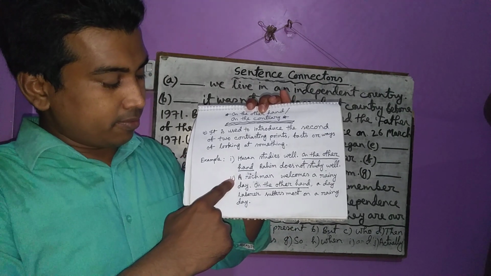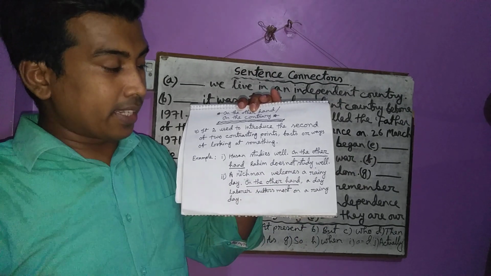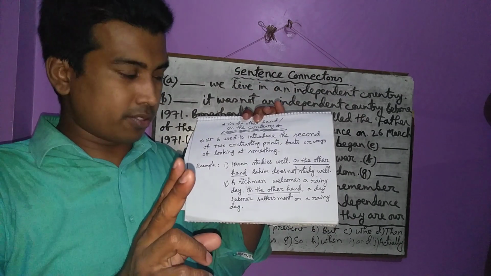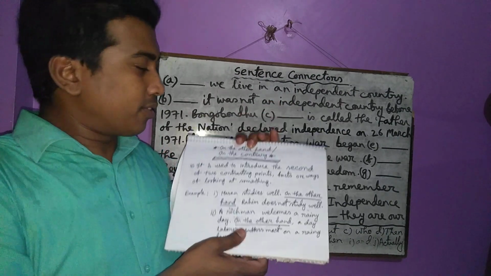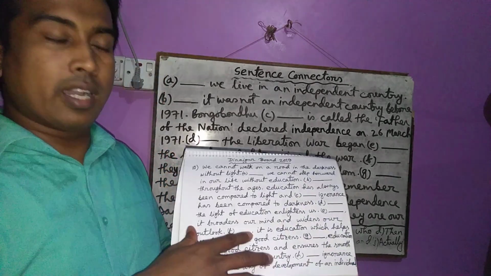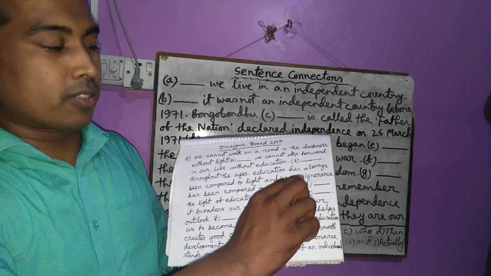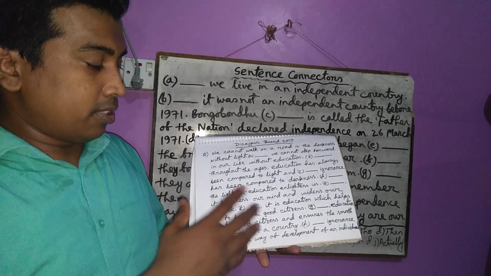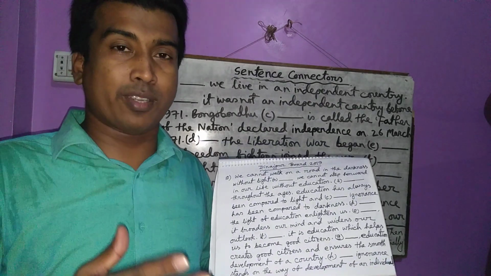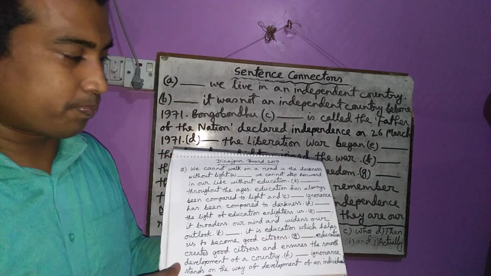In the second sentence, you can see that a rich man welcomes a rainy day. You know that. On the other hand, a day laborer suffers most on a rainy day. Totally contrasting points. Have you understood? So, in our passage also, look at here, we are discussing education, importance of education. Then we have got information about ignorance. Ignorance has been compared to darkness, totally contrasting point. That's why we have to use on the other hand. Have you understood? I think you have understood.